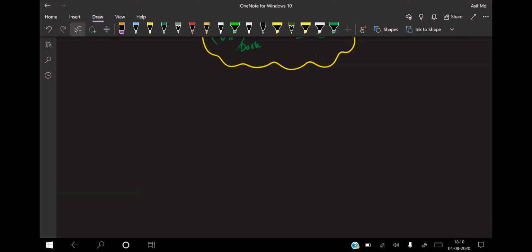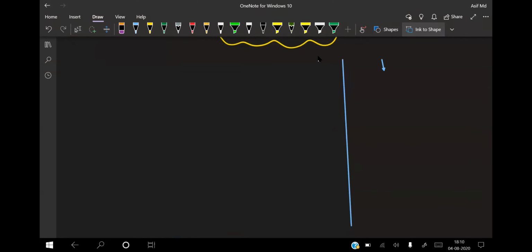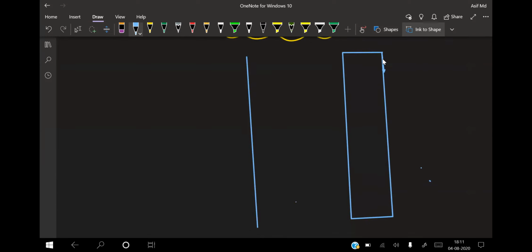Let us try to see this diagram better. It will take a little time. So this one is your screen and here is your cardboard. And this one is your source.